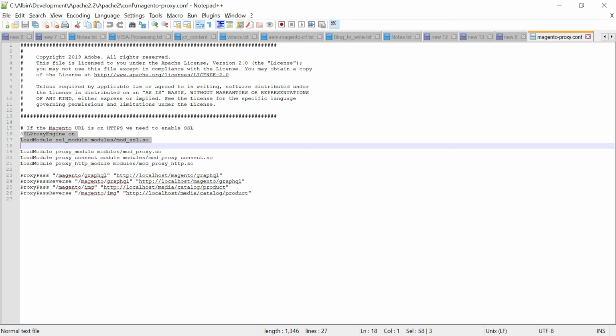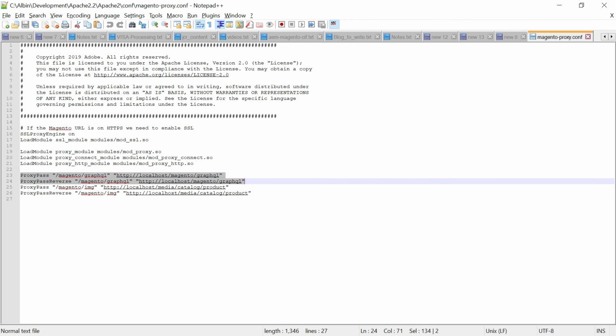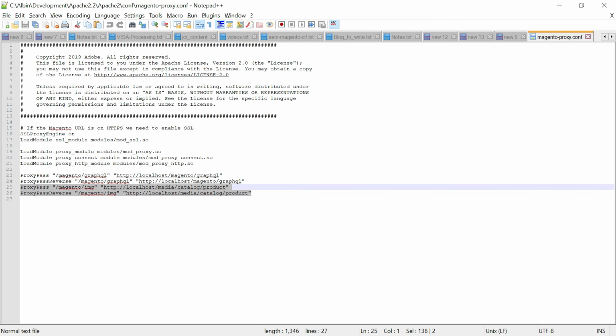Here I created a file called mod proxy, Magento proxy. Here I configured all the required modules. The main intention of this file is configuring the proxy pass, so proxying all the Magento GraphQL requests directly from the dispatcher to Magento, so the publisher will not get them.